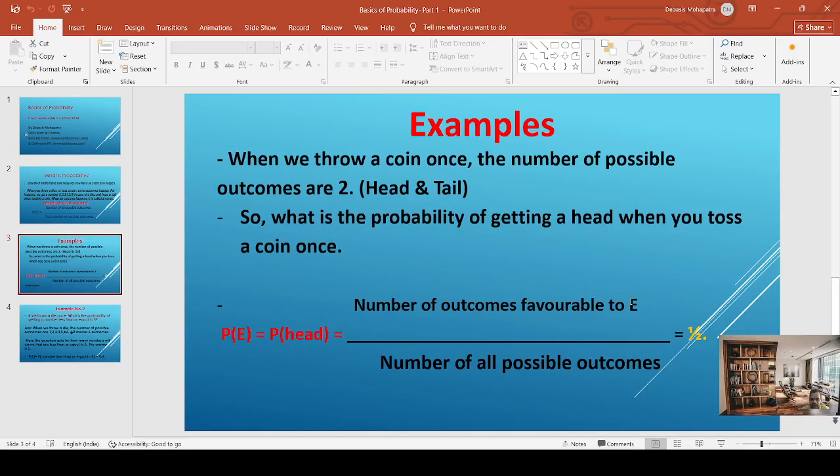How many times can you get a head? One only, because you are throwing it once. So the number of favorable outcomes is 1, and the number of possible outcomes is 2, head and tail. So the answer is 1 by 2.